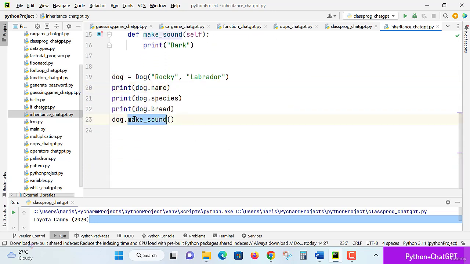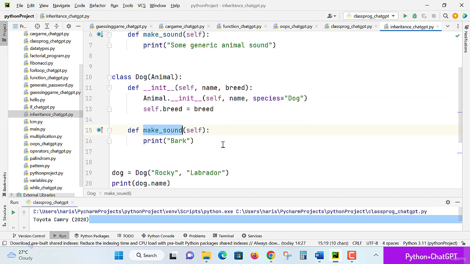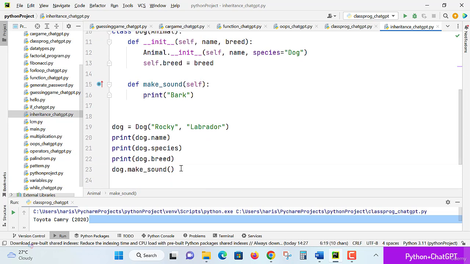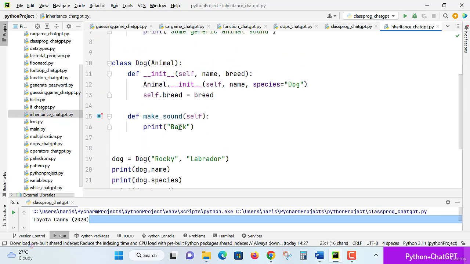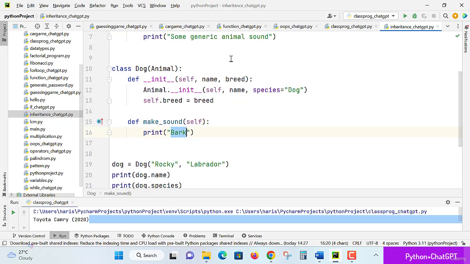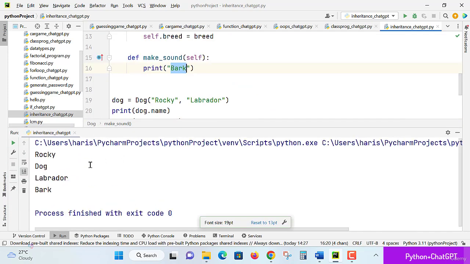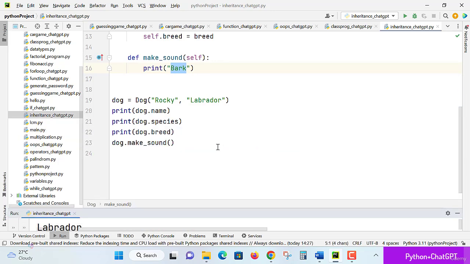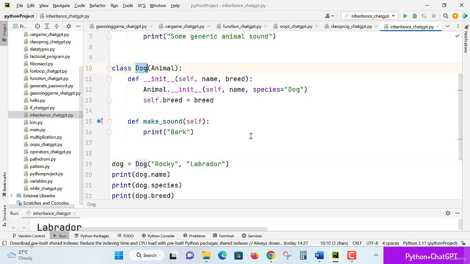It comes from the child class as well as from the Animal class, whereas we are accessing make sound from bark. Here you clearly observe make sound is some generic animal sound. So if I run this child class, you keenly observe you will get bark. See, the bark you get in the child class whenever you are accessing dog.make_sound when instantiated as a child class.